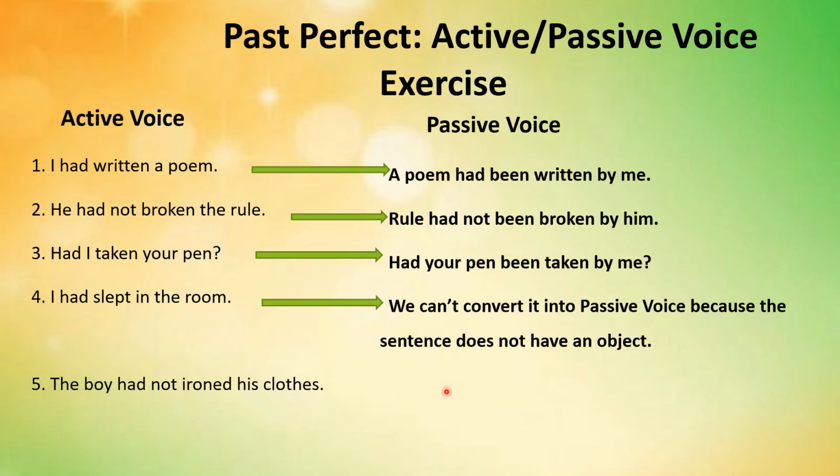Here is the fifth sentence. The boy had not ironed his clothes. And it's the passive voice form. His clothes had not been ironed by the boy. You can either omit it or write it in the bracket.